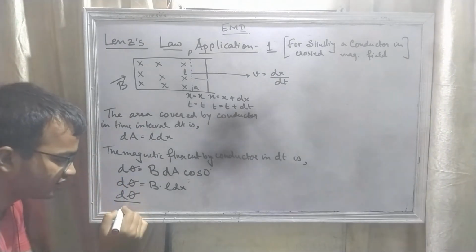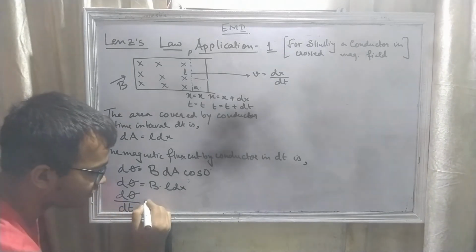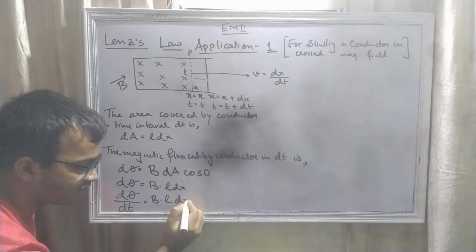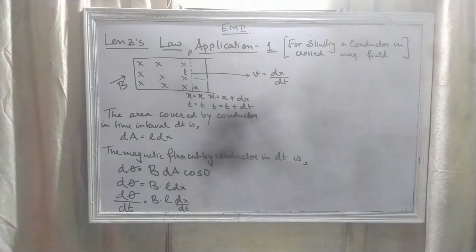So we have to differentiate it with respect to time. So d phi by dt equal to B L dx by dt, right?